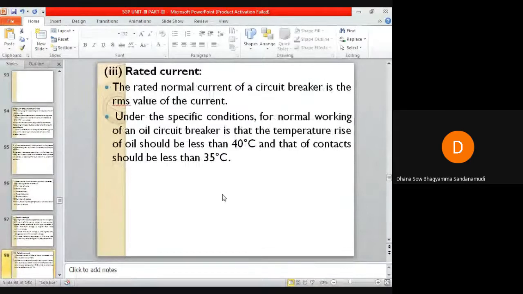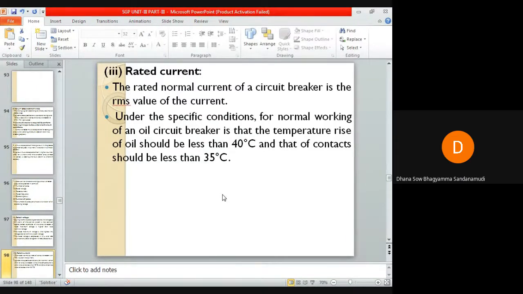Next, rated current. The rated normal current of a circuit breaker is the RMS value of current which the circuit breaker shall be able to carry at rated frequency and at the rated voltage continuously under specified conditions.